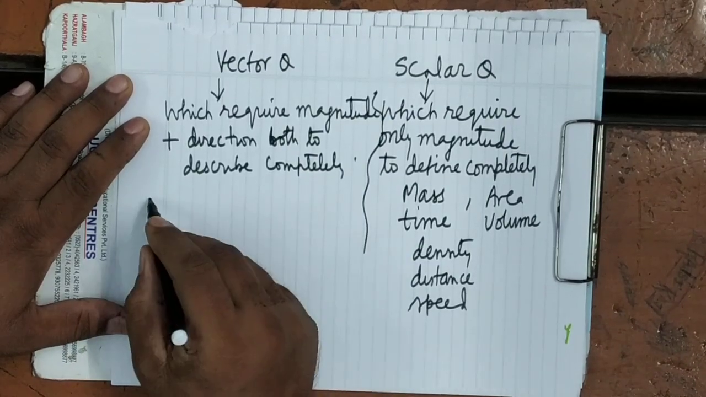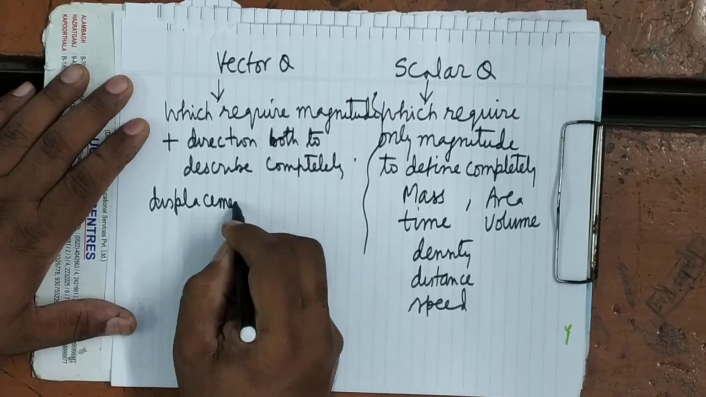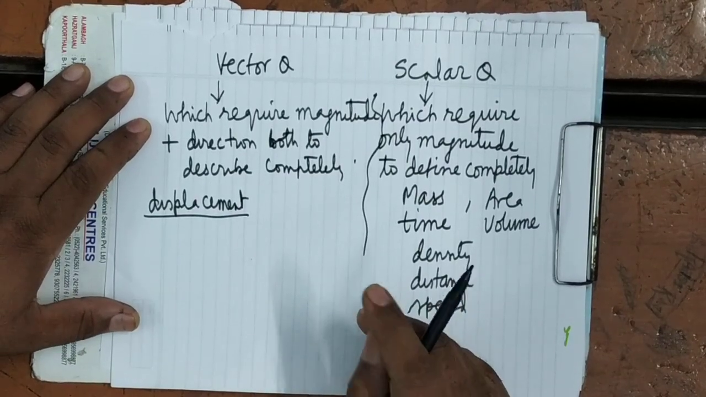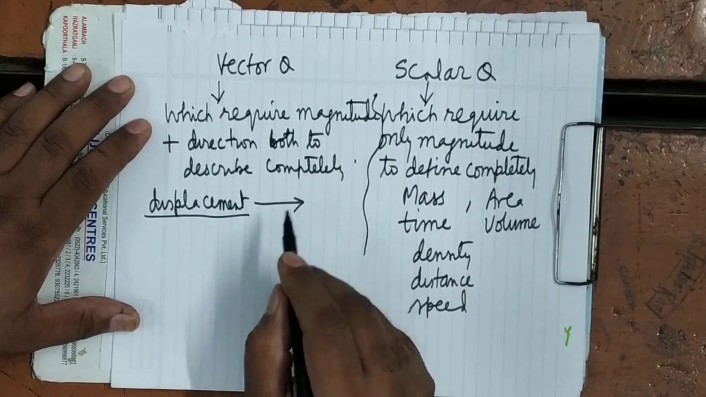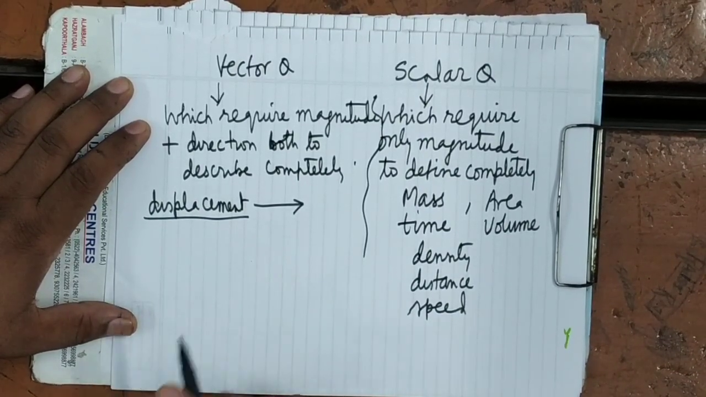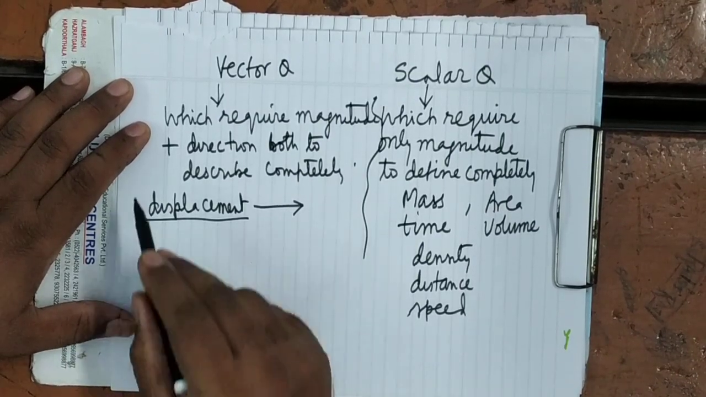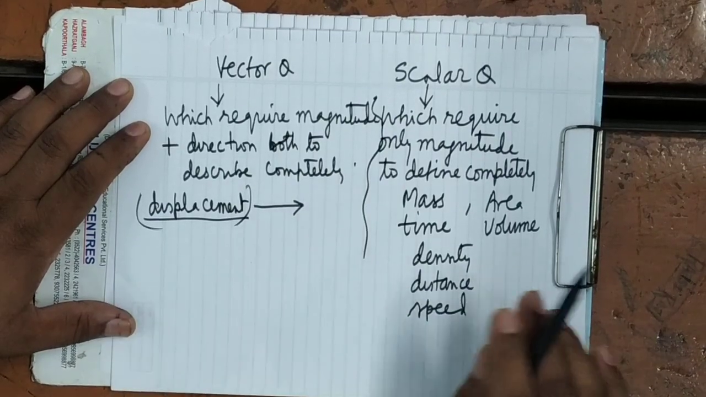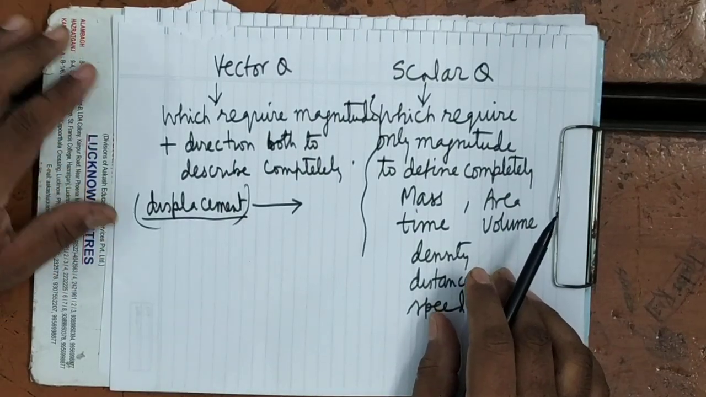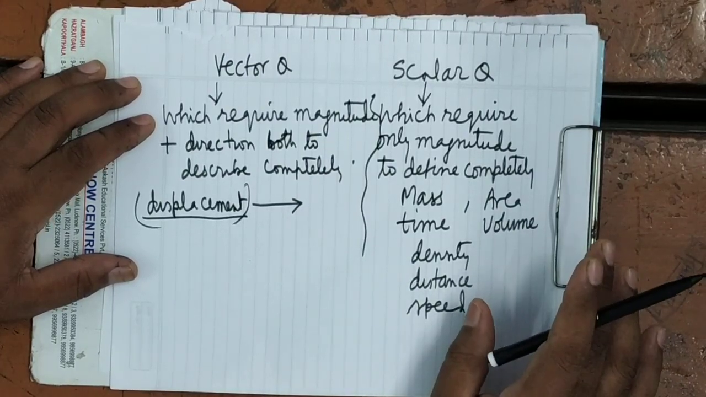For example, if you have to describe the displacement of your school from your present position, you have to describe at how much distance from your present position the school is, and in what direction. By describing both, you can describe the position of your school with respect to your position. It is clear? Without direction it is not possible.